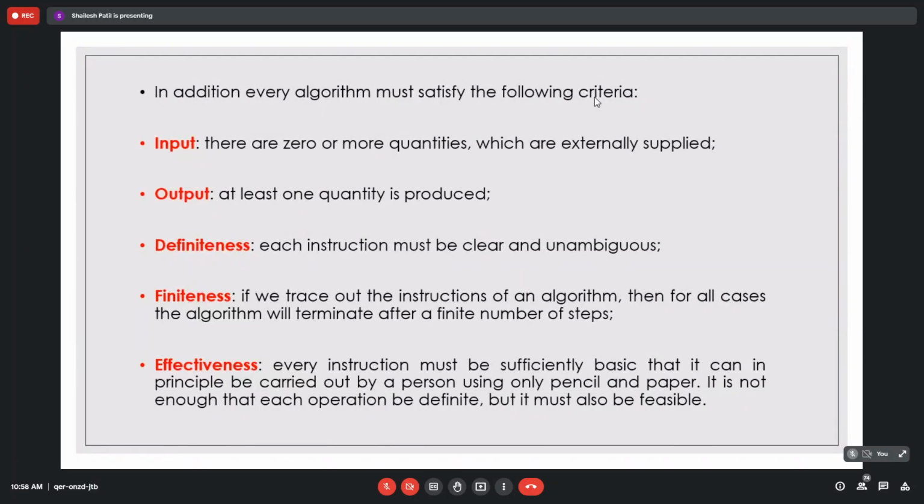And effectiveness. Every instruction must be sufficiently basic that it can in principle be carried out by a person using only paper and pencil. It is not enough that each operation be definite, it must also be feasible. So when you are writing a program, it should work effectively. These are the basic characteristics of an algorithm that you should keep in mind. Any doubt in this, or anything you want to add or ask?